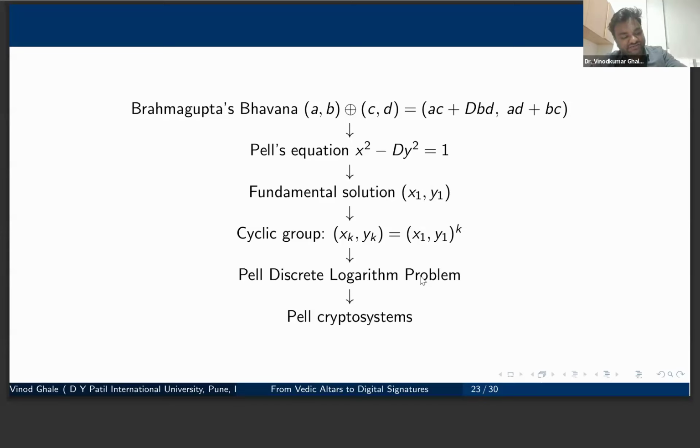And of course, next we have seen Brahmagupta's formulae, Brahmagupta's Bhavana, the composition, Pell's equations, the fundamental solution, and they form cyclic groups. From that, we are able to reduce the discrete logarithmic problems, and we can have the Pell crypto system. Even though Baudhayana and Brahmagupta did not give direct derivations like that, we could connect those mathematical ideas to what now leads to securing our digital world.